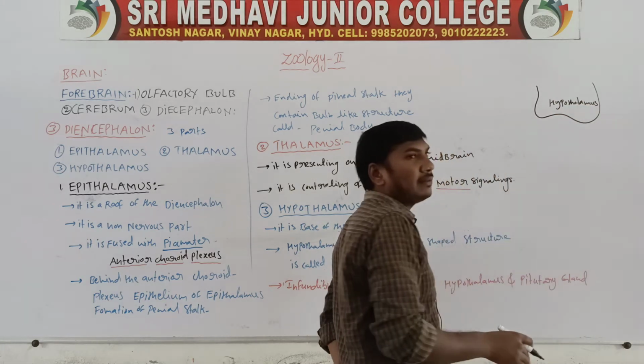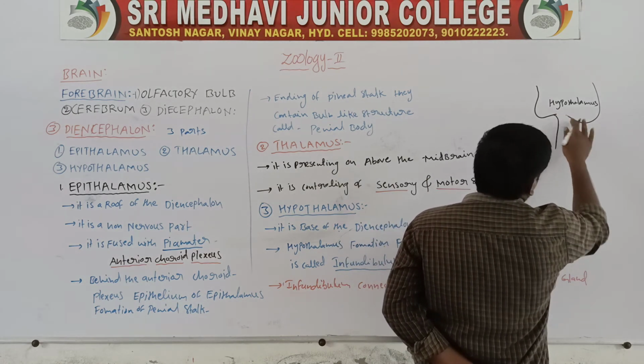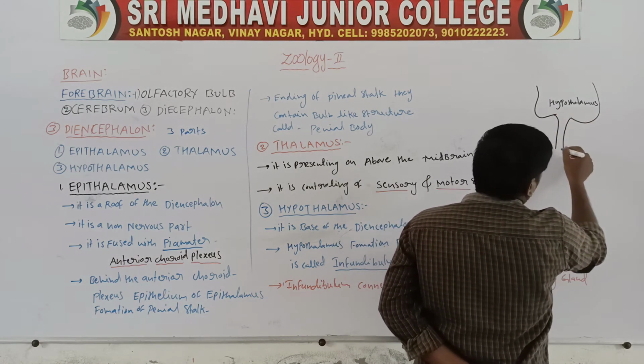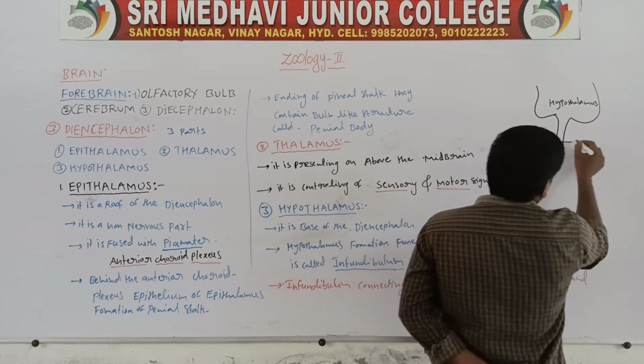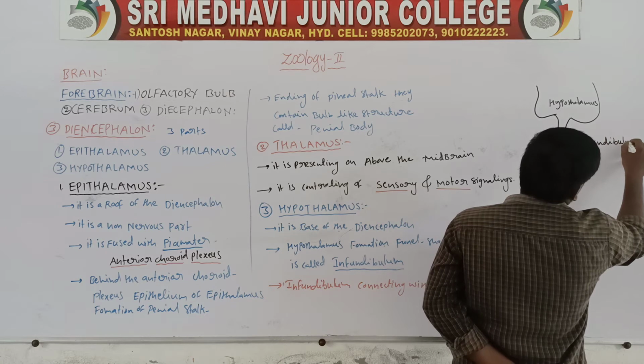So the posterior side of the hypothalamus forms a funnel shaped structure. This funnel shaped structure is called the infundibulum.